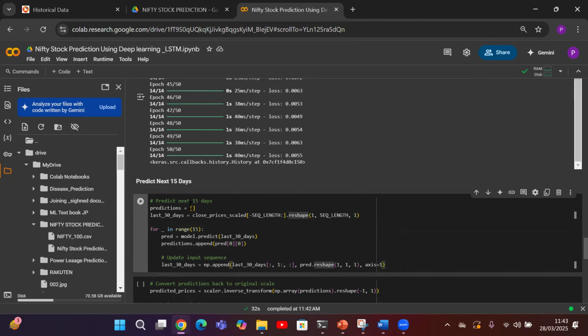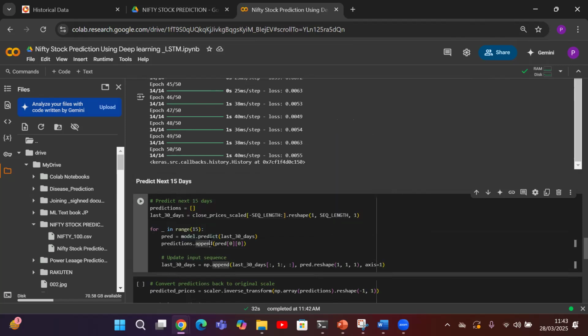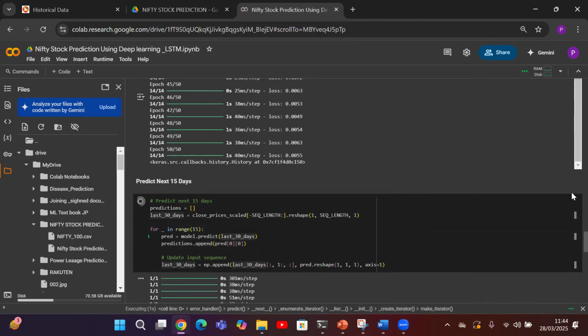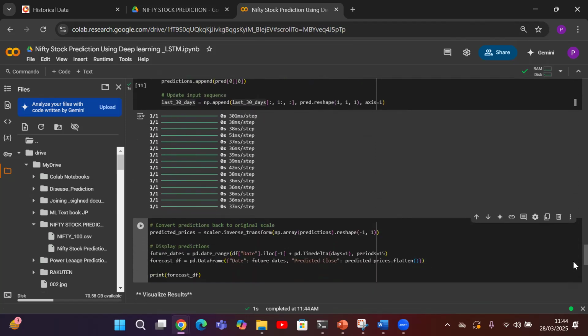Initially I gave an empty list. Then I gave the last 30 days. Then there is a for loop for prediction, 1 by 1 for 15 days. Finally the prediction is going to be appended to the empty list with the values. So the last 30 days update will be happening like this. You can see here this prediction happened in this much amount of time.